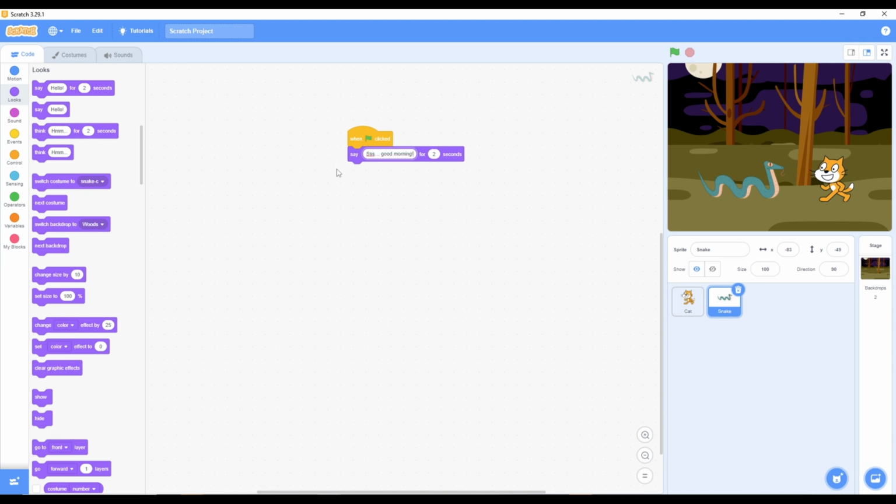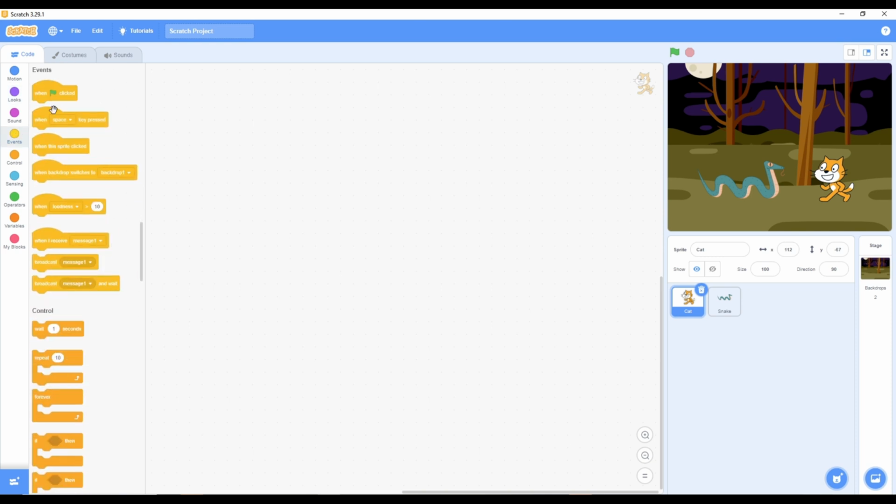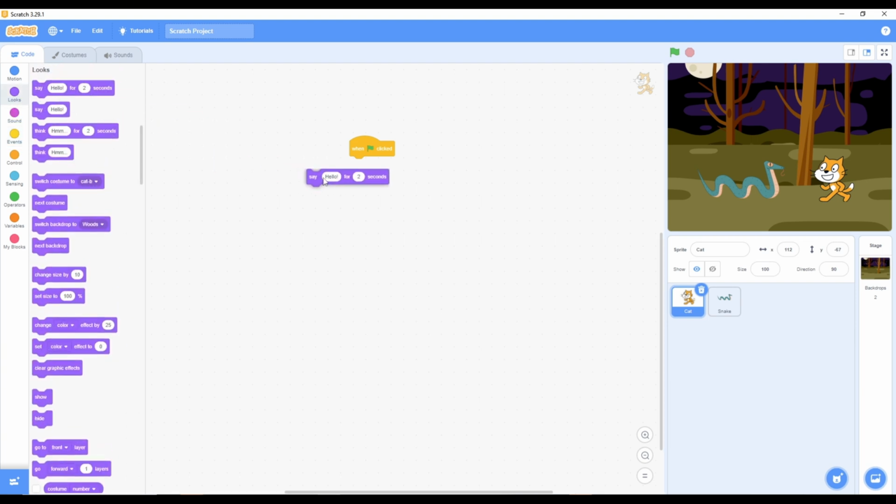Good morning. Click the green flag at the top of the stage to test it. Look, Sly says his line. It's excellent. Let's code Patches' response. Now, click on Patches' sprite in the bottom right corner to code him. Just like before, drag out a When Green Flag Clicked block from Events. Then, drag out a Say Hello for 2 seconds block from Looks, and change Hello to what Patches says. Oh. Good morning, Sly. I was just enjoying the quiet.